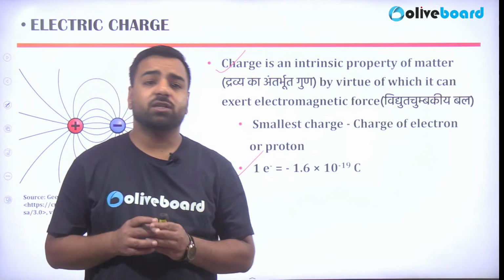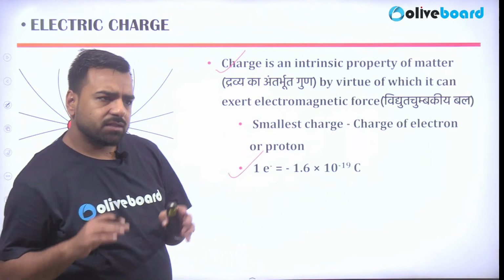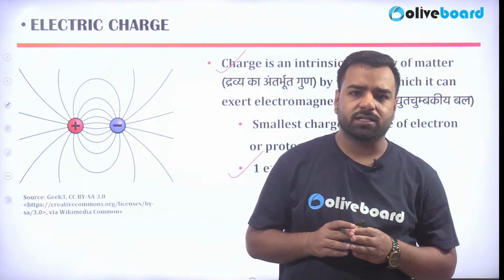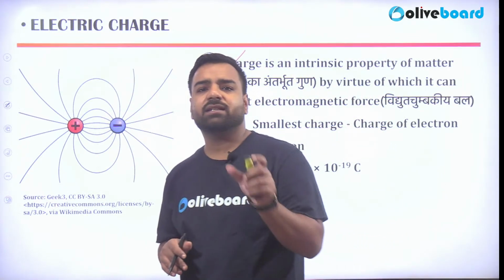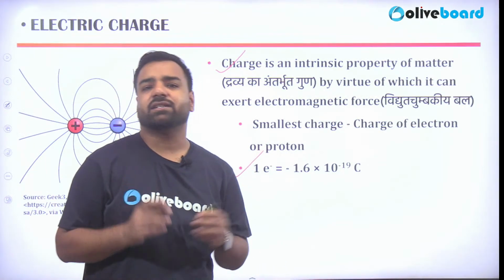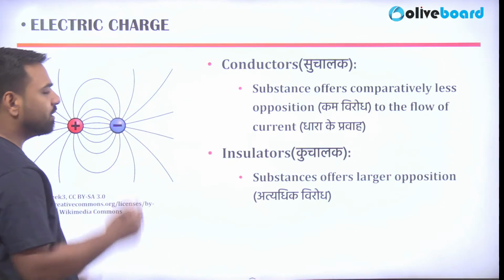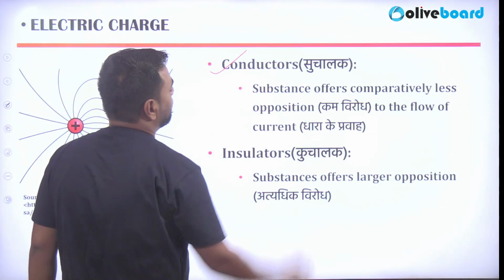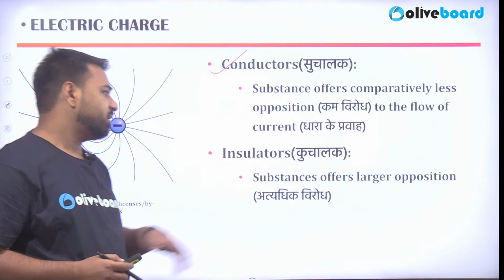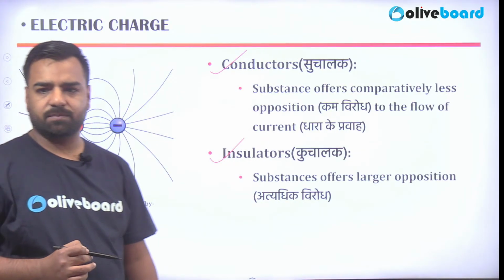So yes, what is the unit of charge? That's coulomb. Fine. Now the point is, what will happen if the same charges are present, and what will happen if opposite charges are there? If the same charges are there, they are going to repel each other, and if they are opposite in nature, they are going to attract each other. So let's proceed. Here, what are conductors? Conductors are those substances that offer comparatively lesser opposition to the flow of current, and insulators are the ones that offer larger opposition, right?